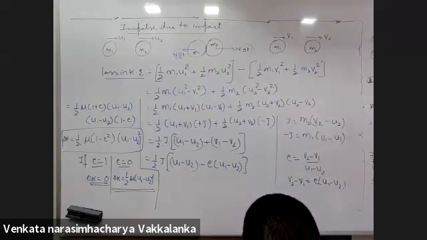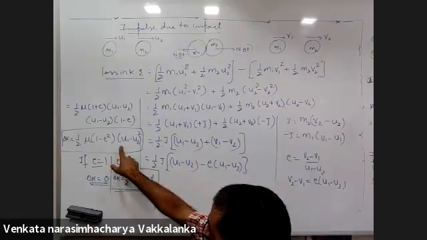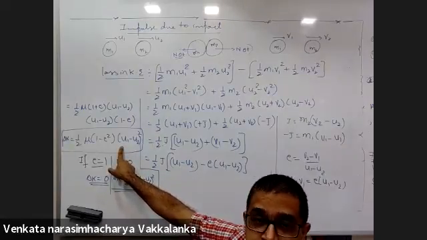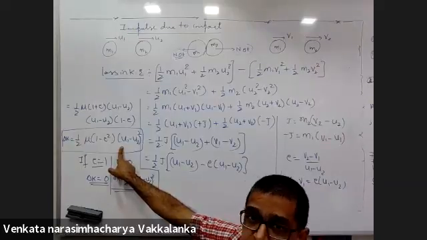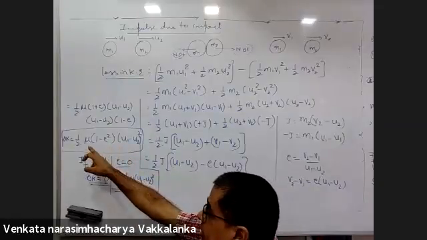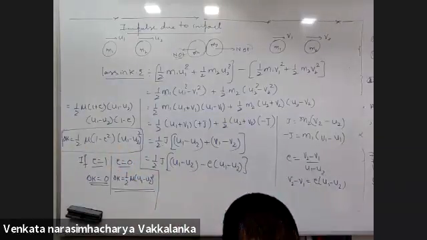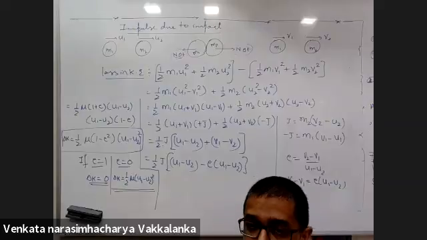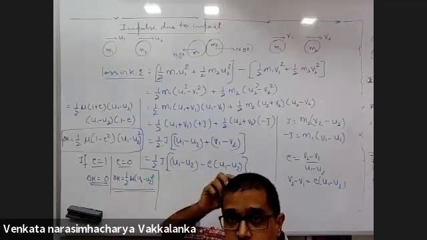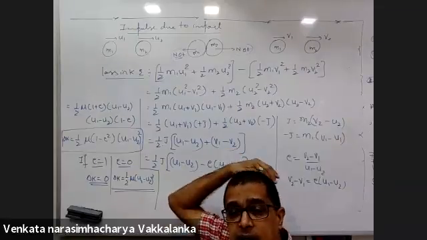This expression you are expected to remember. Direct questions come on this, in CET, in JEE Mains also. What is the loss in kinetic energy? Substitute and it will come directly. Mu is reduced mass, m1 m2 upon m1 plus m2. Impulse they don't ask, but on this expression questions come in CET, in JEE Mains, in BITS also.